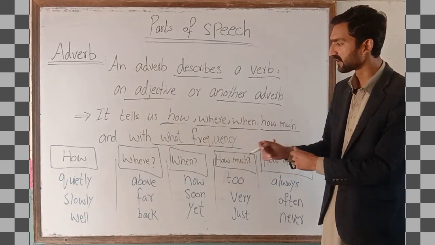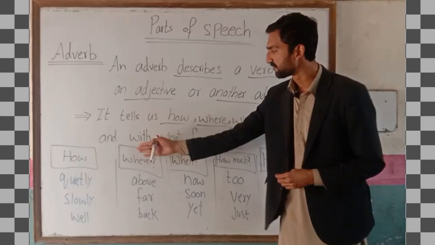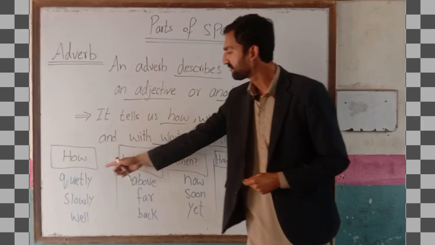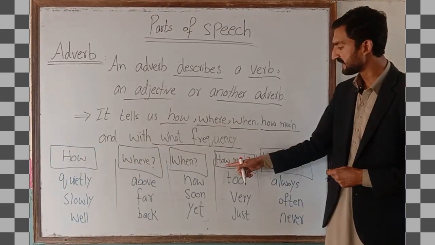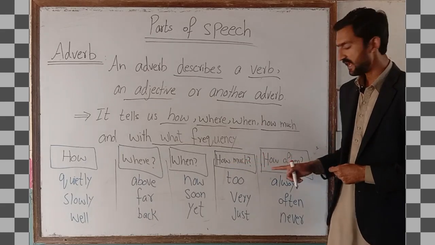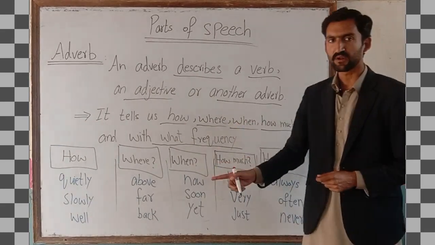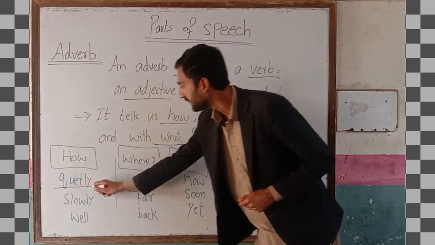So further, we categorize these aspects one by one in the form of this table. You can see that first we have a how question, then where, then when, then how much, and at the end how often. If we go through examples of these questions, first we have quietly.